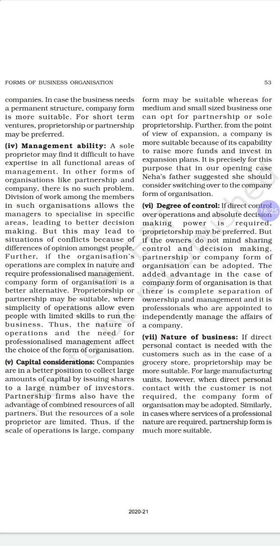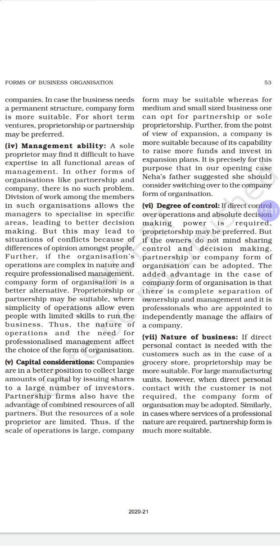In a partnership and company, it is okay, because in a partnership the partners divide the work between them, and a company hires managers for a higher salary. Division of work among the members in such organizations allows the managers to specialize in specific areas.